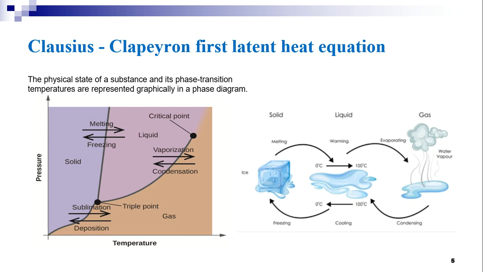We can use an example here. You know, in general we say, what is the boiling point of water? It is 100 degrees Celsius. But the boiling point of water is 100 degrees Celsius at sea level. The same water boils at 72 degrees Celsius on the peak of Mount Everest. The reason behind this is the pressure. Therefore, pressure is a factor which affects the boiling point and the melting point as well.